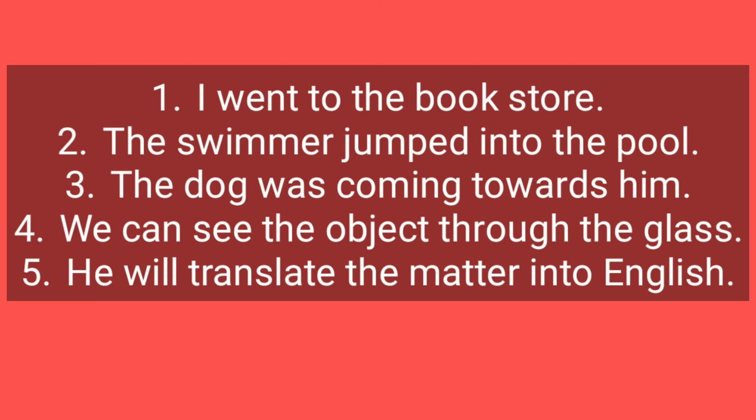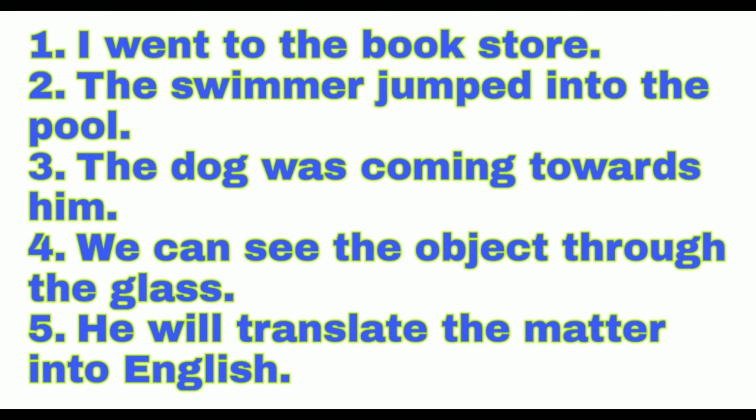Look at the first sentence. Which one is the preposition? To. To is used for movement and direction. The swimmer jumped into the pool, which indicates movement here? Into. In the third sentence, towards whom is the dog coming?